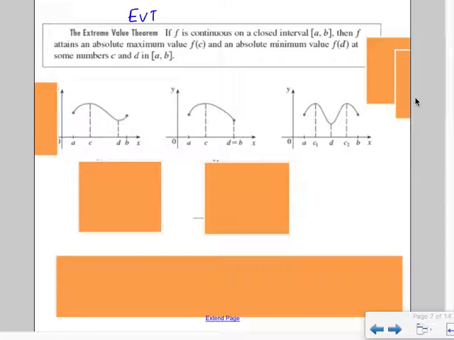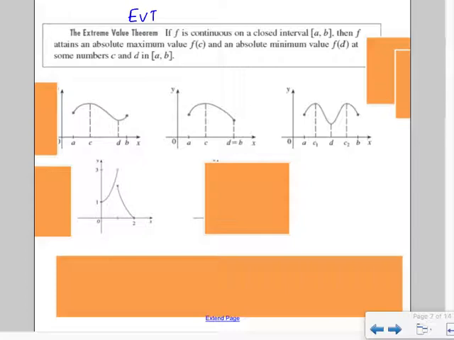Here, where we have 2 points where there's an absolute max, that can happen. You might end up having duplicate maxes and mins. So having duplicates is okay. This one does not fall in this category. Why doesn't it? What's wrong with it? There's a break in the graph. It's not continuous. So we don't have to worry about this particular function on the interval from A to B. There's a break. We would say, well, we can't necessarily find a max or a min.